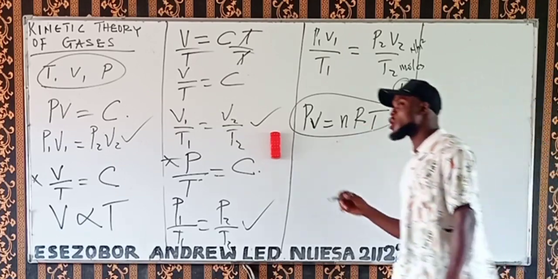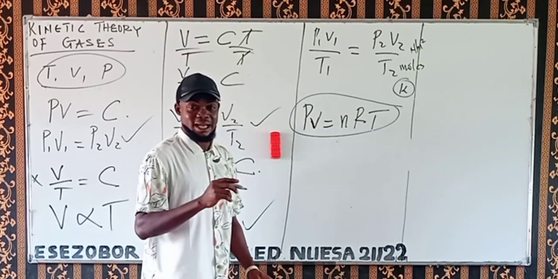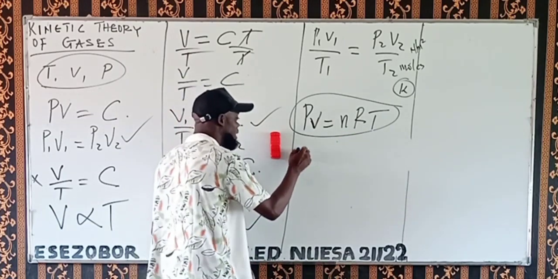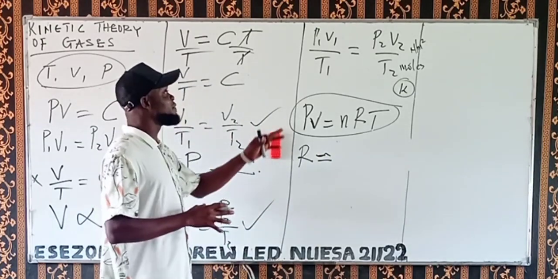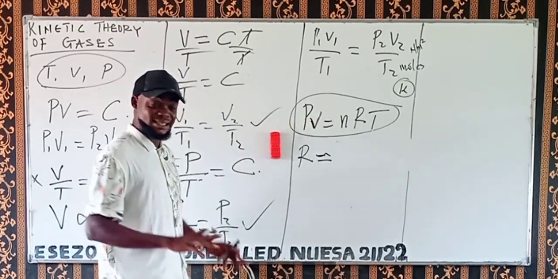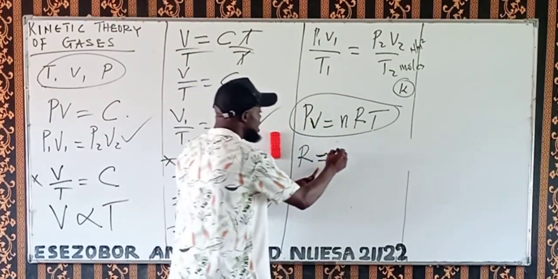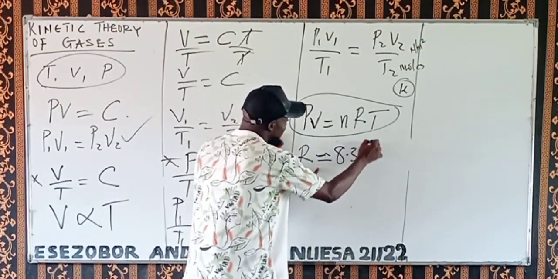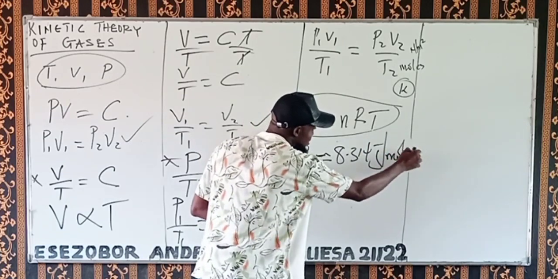Then R is called the universal molar gas constant. The value of R is a constant value if you are using the units I just quoted. R will be 8.314 joules per mole Kelvin. You can see this one is in Kelvin.